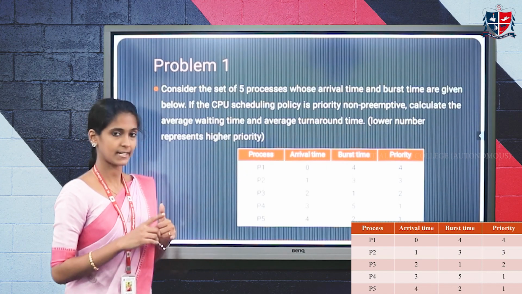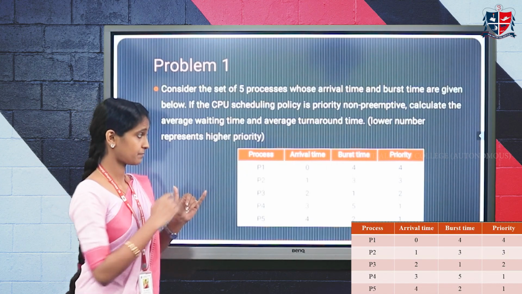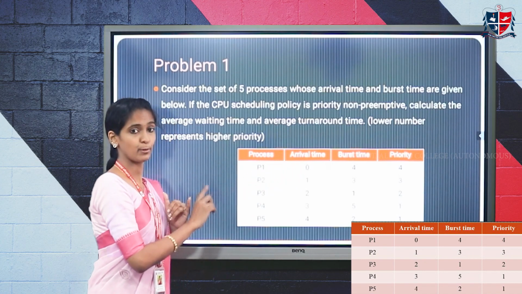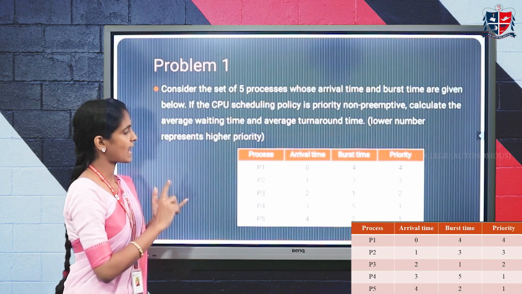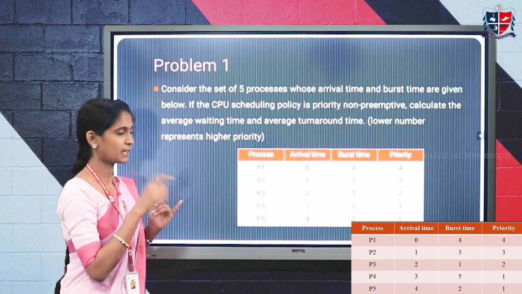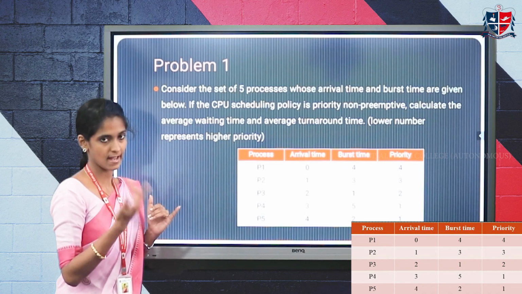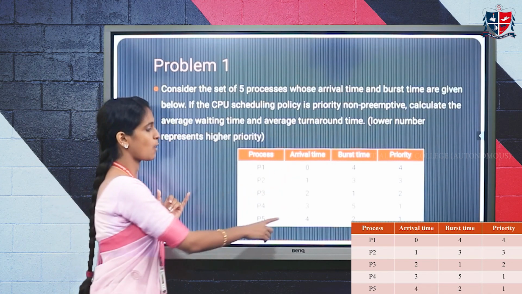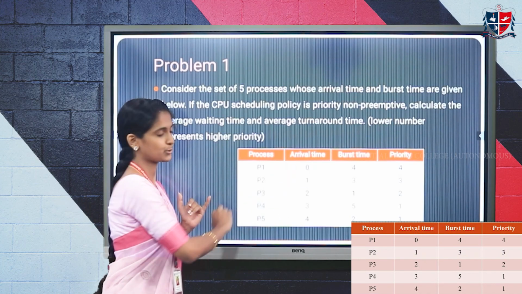So first of all, at arrival time 0, P1 has arrived. So just put P1 as the first process, and this is a non-preemptive version. So only after the execution of P1 does it look at which processes have arrived. After the 4 units of execution time, all the processes have entered the ready queue.